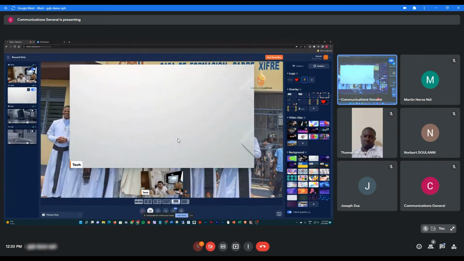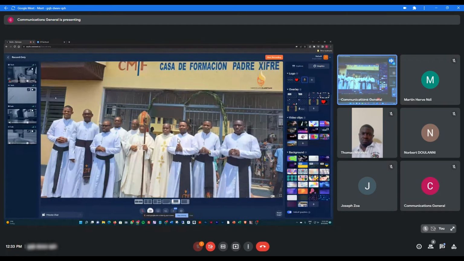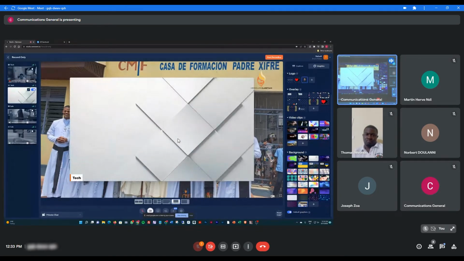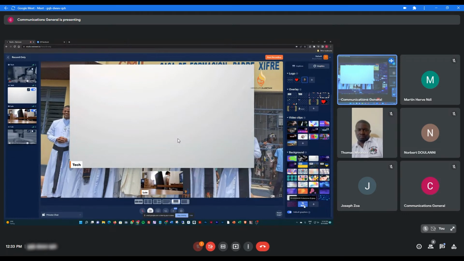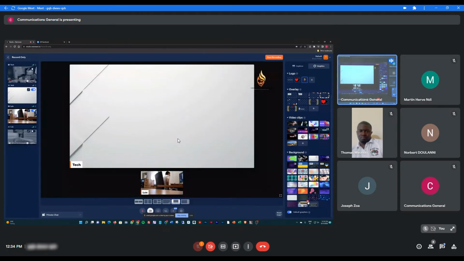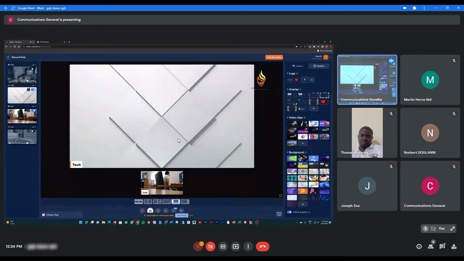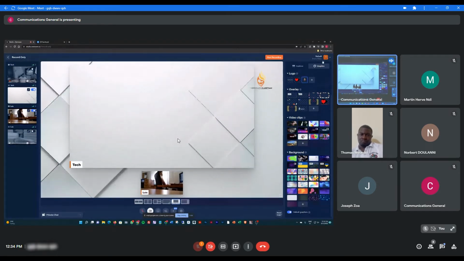You can create it in French already, or put your organization or whatever, and then put it as a background. To remove this, you just click hide and then delete, remove. Then you can go back to the original background. So that's the graphics.